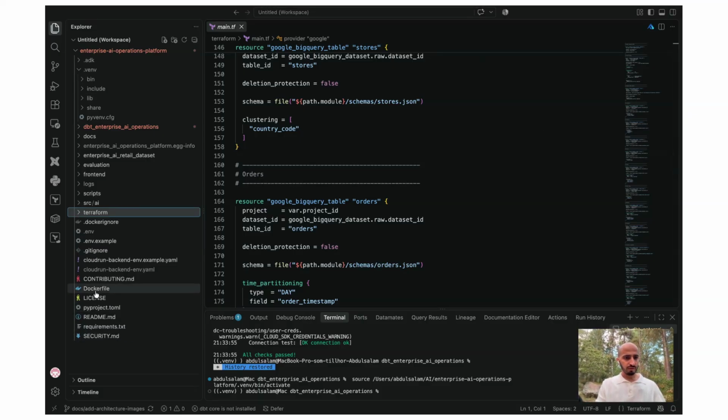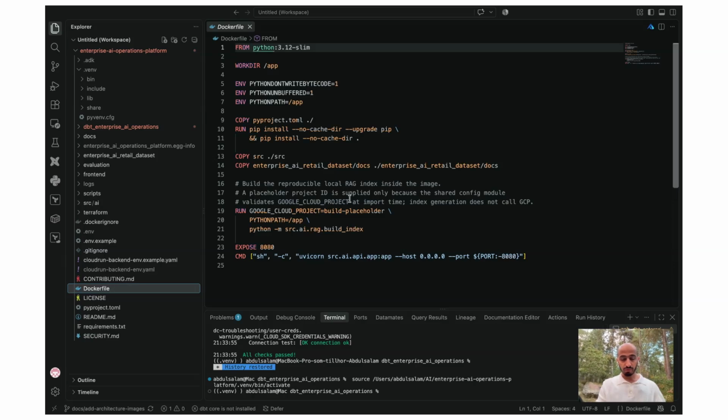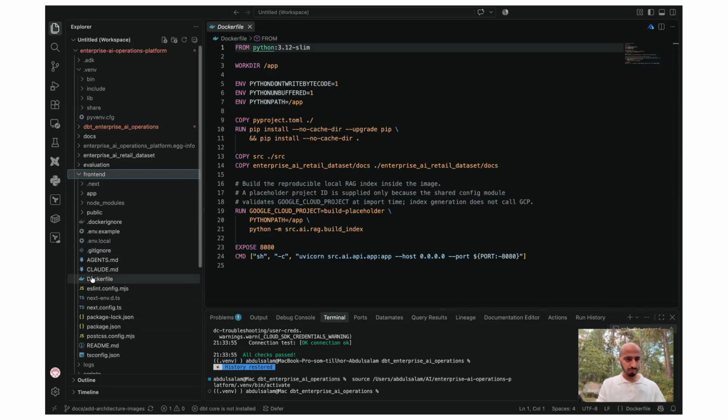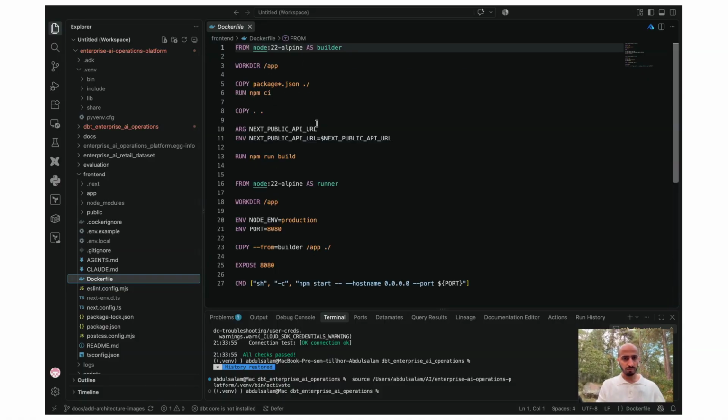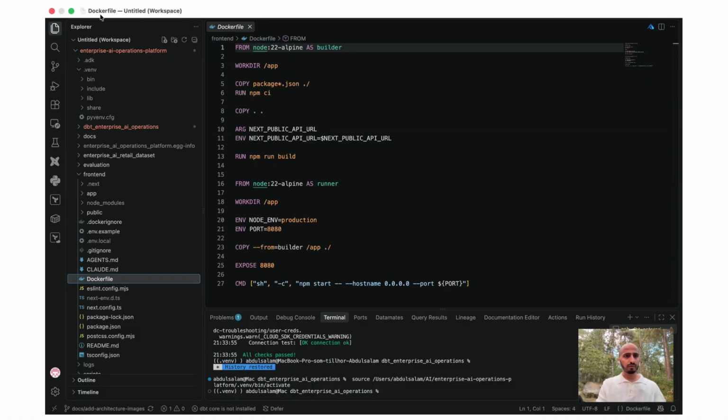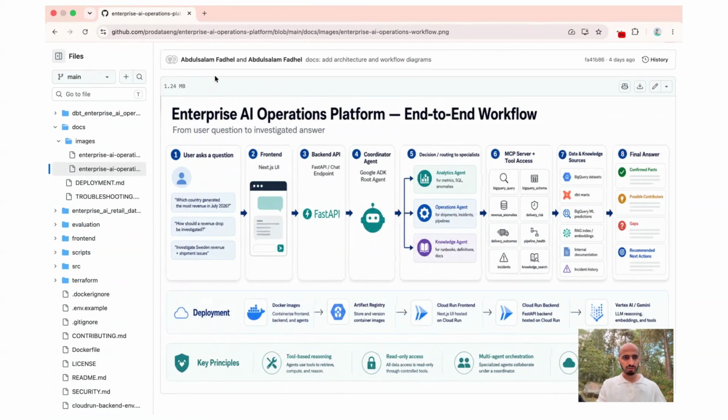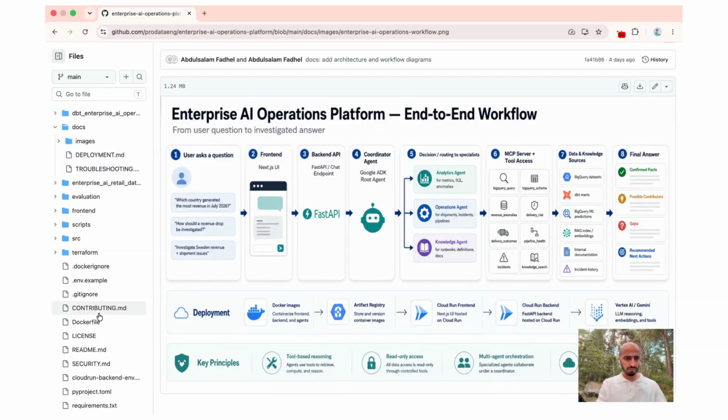This is the Dockerfile for the front end, sorry, for the back end. And for the front end, it's here. We put a Dockerfile, this is for the front end. So let's go back here and continue our architecture. Yeah, I think you got the idea about the overall picture of this project. If I go back here and into the README file,